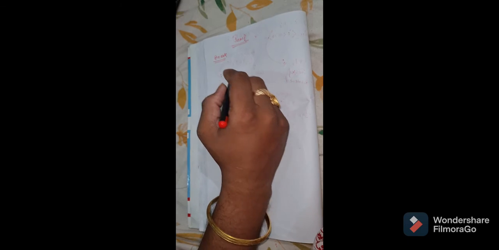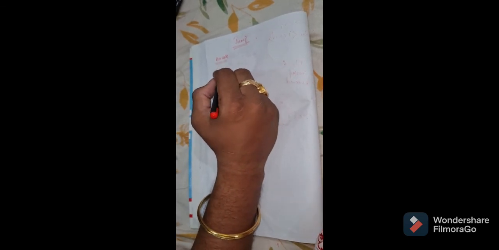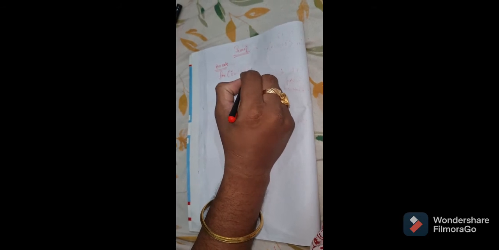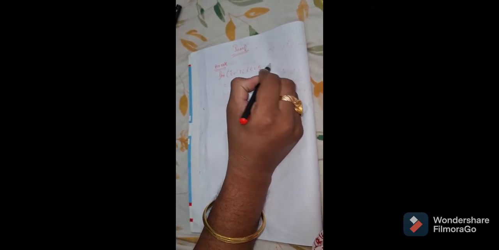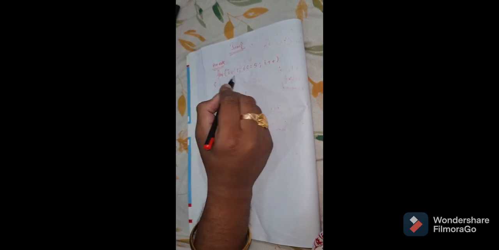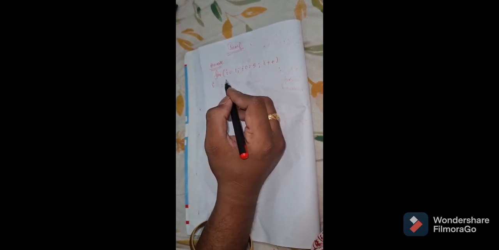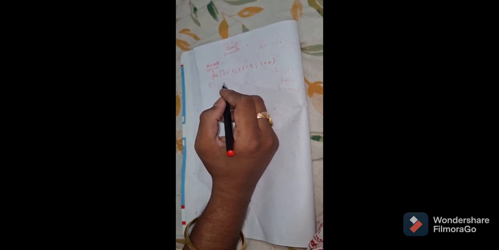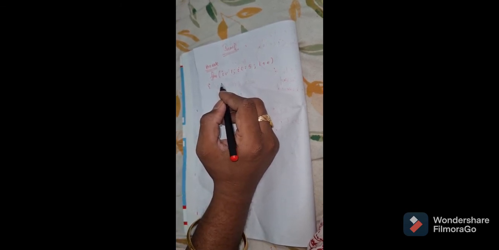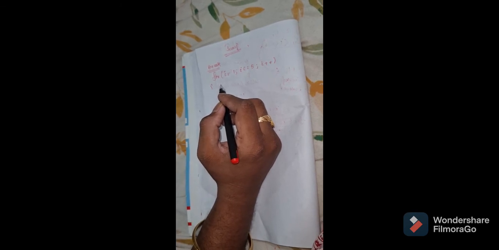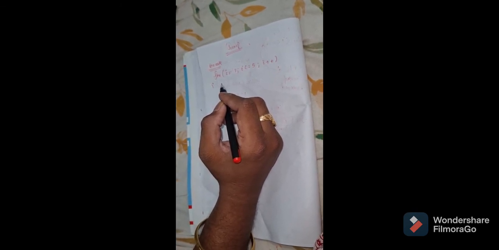Let me take an example. If I need to print numbers from 1 to 5, I put for I equal to 1, I less than or equal to 5, then I plus plus. So it will continually print I equal to 1, then I plus plus, that means 2, and keep going like that. But someone comes in between and says, sir, just stop it when I equal to 3. That means you need to print up to I equal to 3, that means 1, 2 and 3.